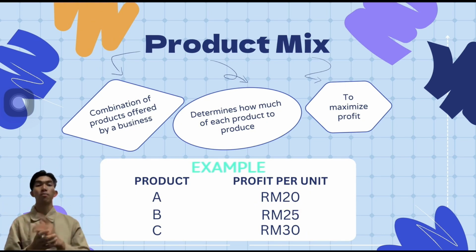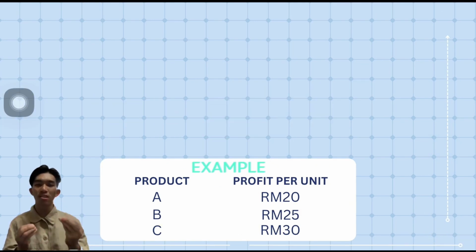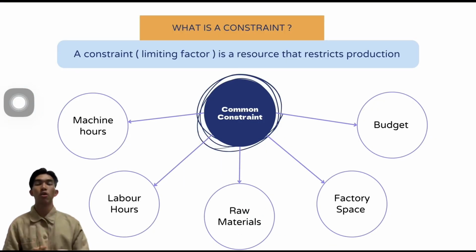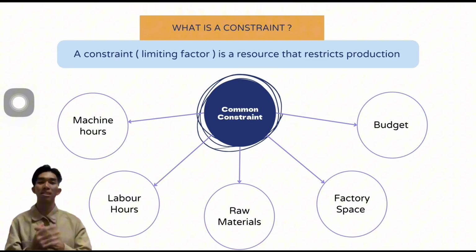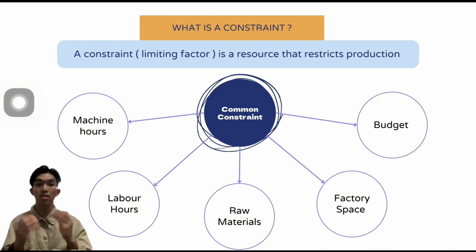Many businesses offer multiple products, and management must decide how much of each product should be produced in order to maximize profit. Next, we need to understand the meaning of a constraint, also known as a limiting factor. A constraint is any resource that restricts a company's ability to produce and sell products. Common constraints include limited machine hours, labor hours, raw materials, production space, or budget. Because these resources are scarce, companies cannot always produce all products in the quantities they desire.